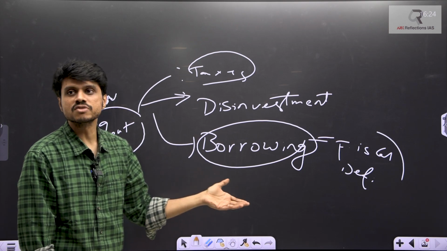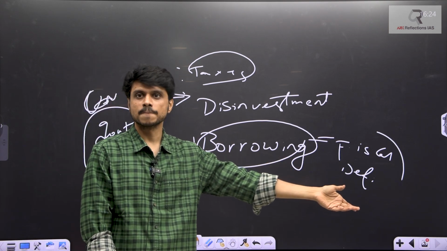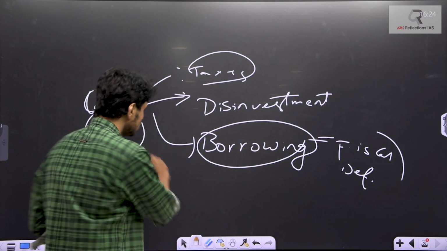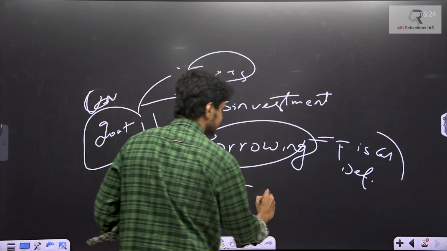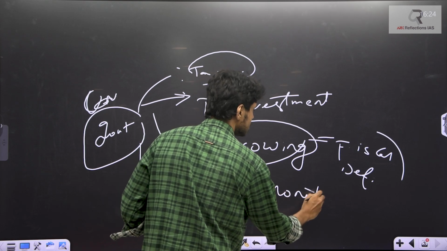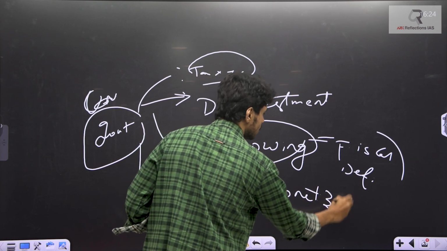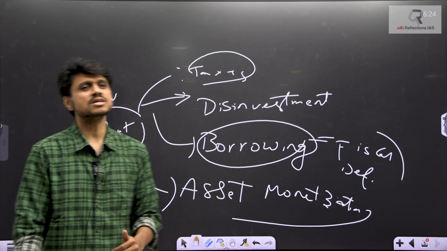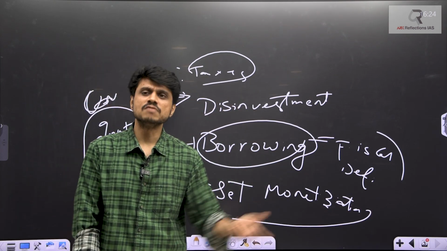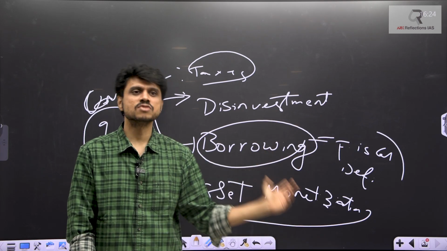From mobilization of resources, there was a question this year. They will ask every year. Now from this year itself, asset monetization. This was also one of the concepts. Basically, asset monetization means the government has unused property. Railways has a lot of land. Government has a lot of land.